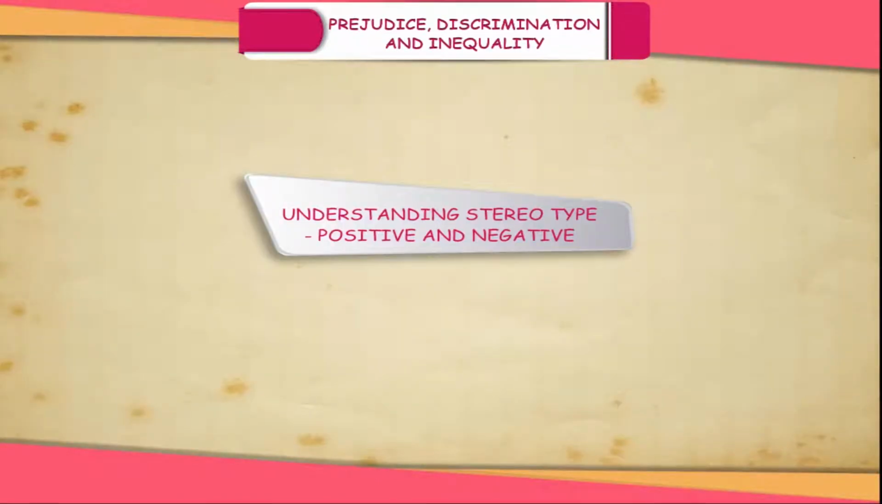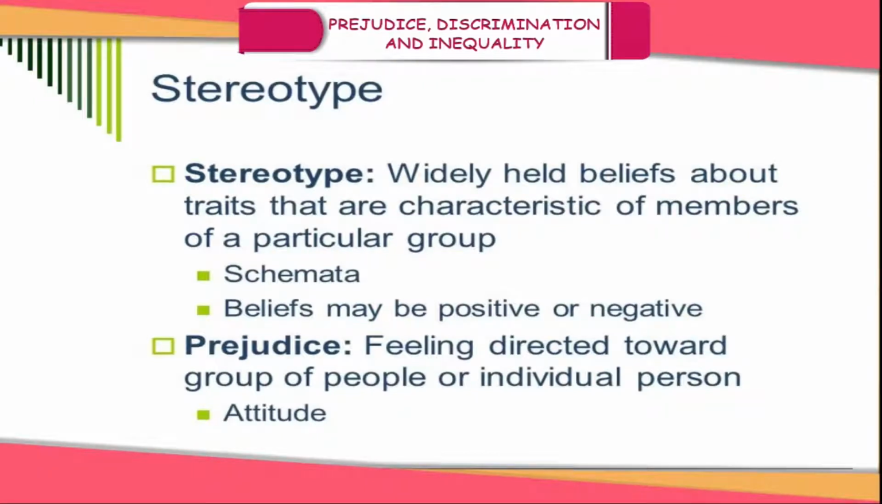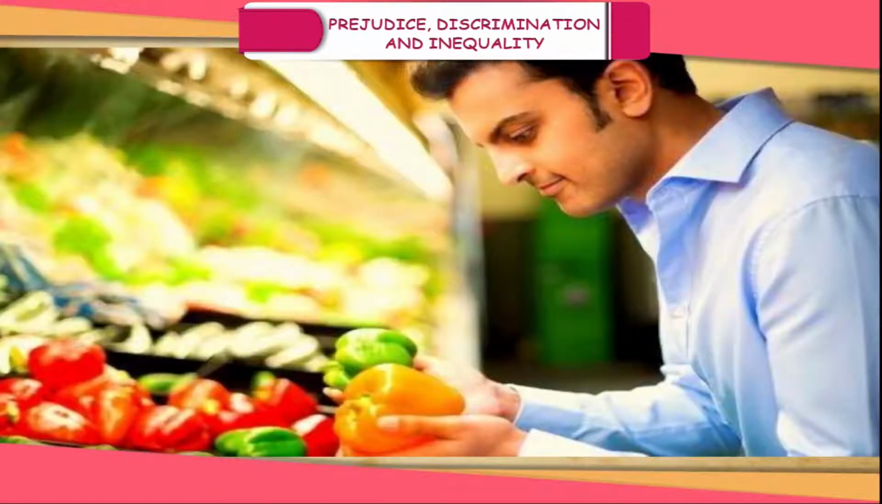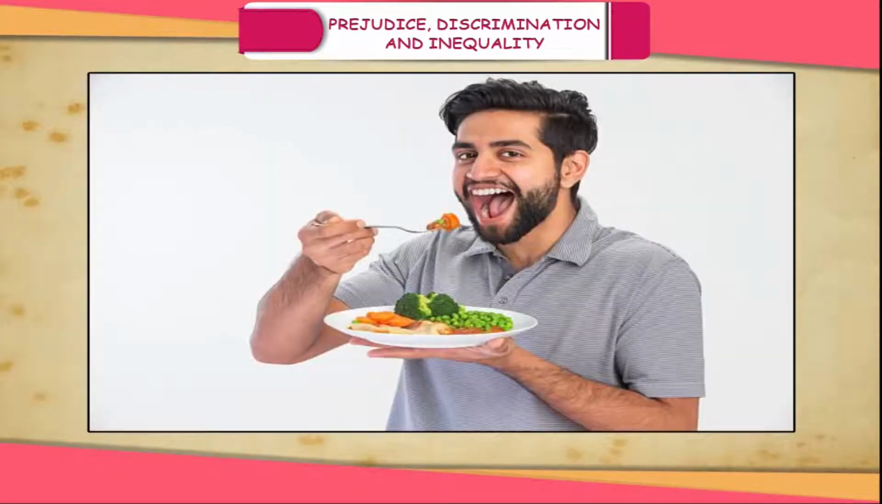Understanding stereotype, positive and negative. A stereotype is a belief about a certain group of people. Both prejudice and stereotype can be either positive or negative. For example, Stuti thinks that vegetarians are healthy and peace-loving. These are positive stereotypes because they reflect well on the group.